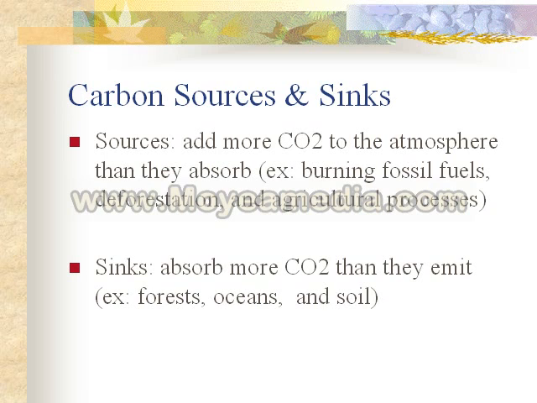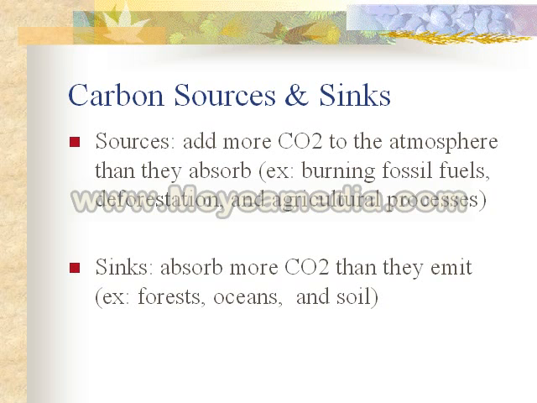There are two parts to understand about the ins and outs of these gases, the carbon emissions: carbon dioxide sources and carbon dioxide sinks. Sources are those processes that add more CO2 to the atmosphere than they absorb. Things like burning fossil fuels or deforestation, or how we produce food through our agricultural systems. In those situations, more CO2 is emitted than absorbed, causing the greenhouse effect to be off balance and temperatures to rise.